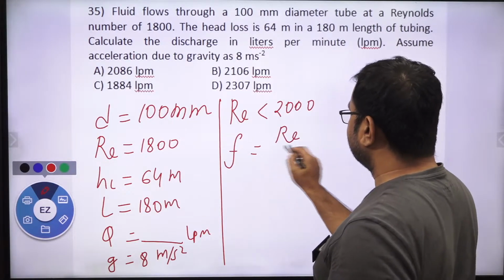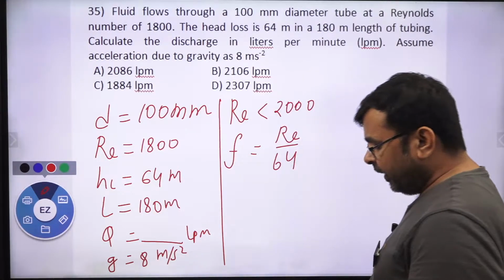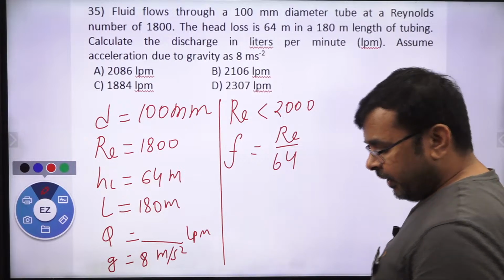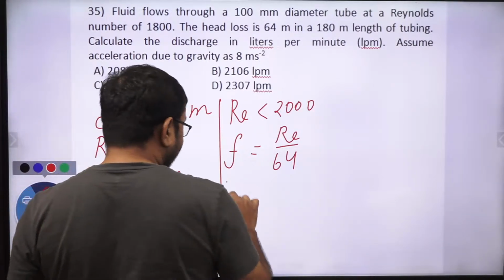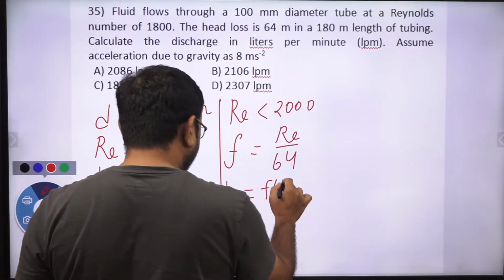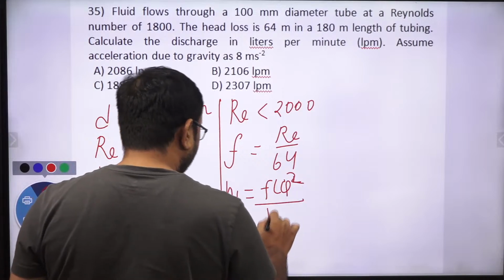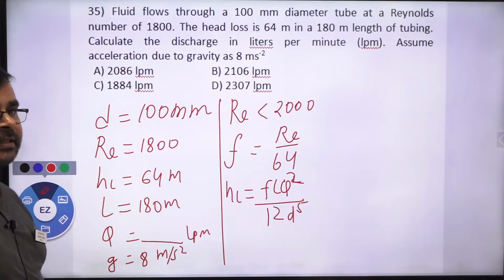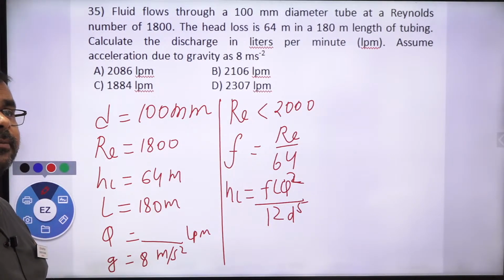So always remember, whenever the Reynolds number is less than 2000, the friction coefficient is 64 over Reynolds number. We can calculate it with the help of this. Now you can see the head loss is f L Q square over 12 d to the power 5. This formula is applicable for this question. Correct?